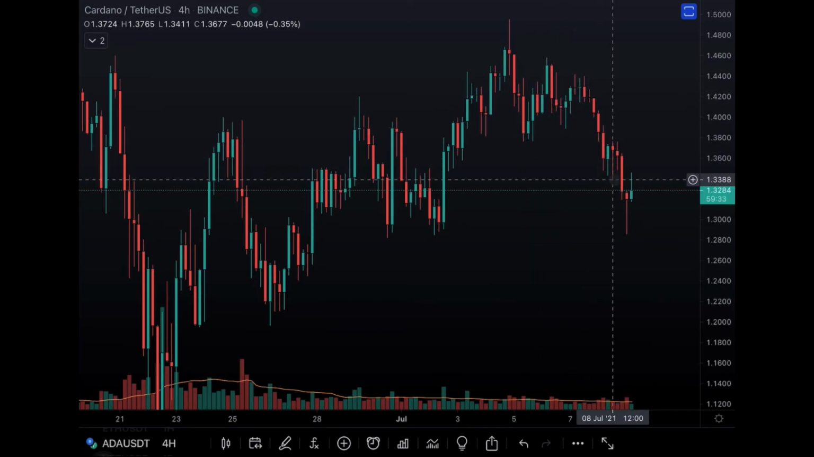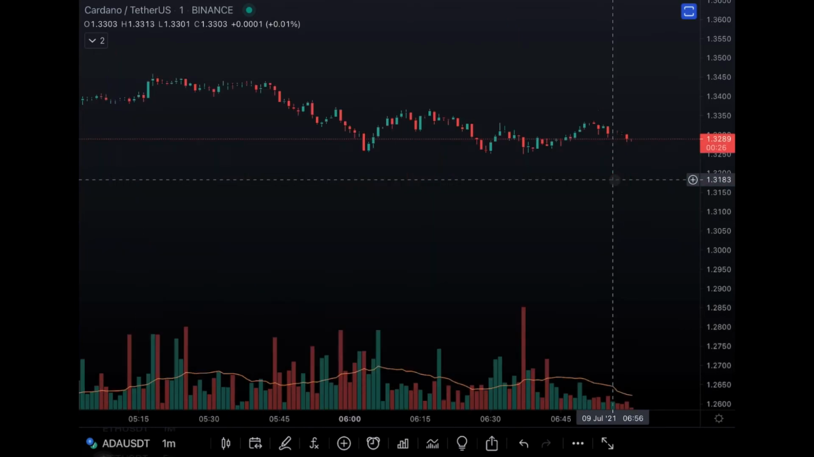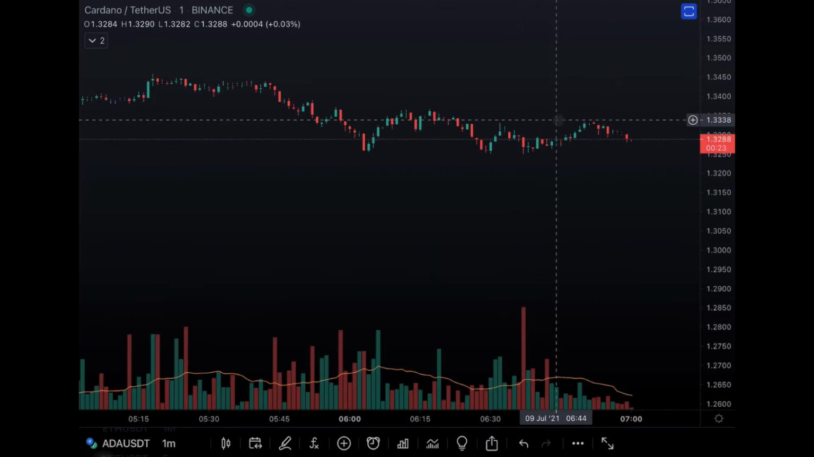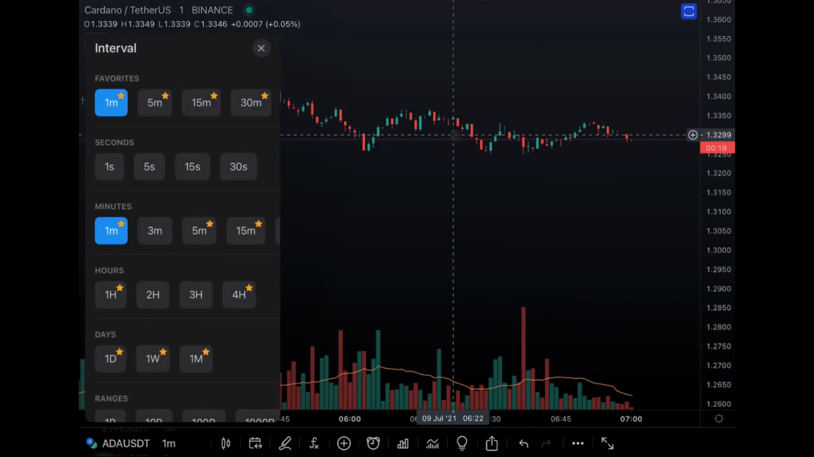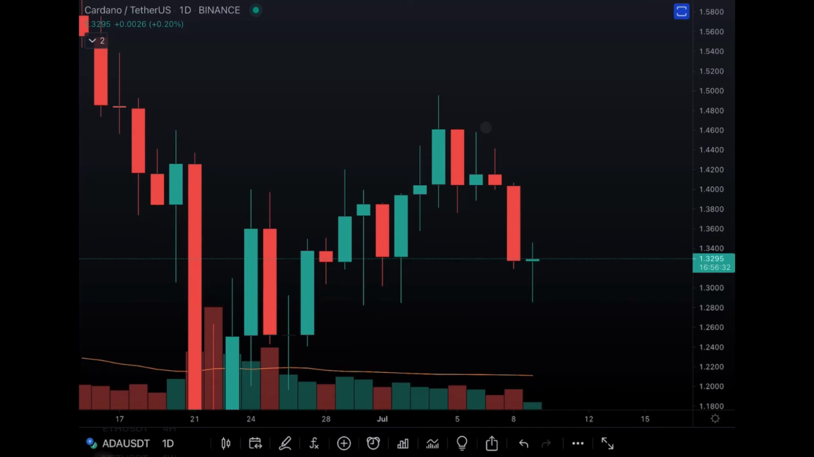So 4 hours, 4 hours, 4 hours. So kung 1 minute, 1 minute din, 1 minute, 1 minute, 1 minute. Okay? For this example, punta tayo sa daily time frame.